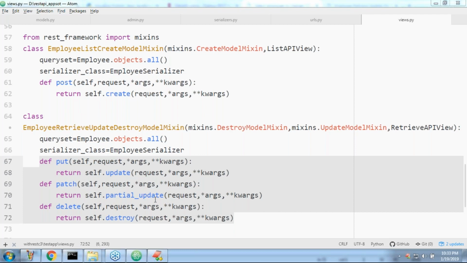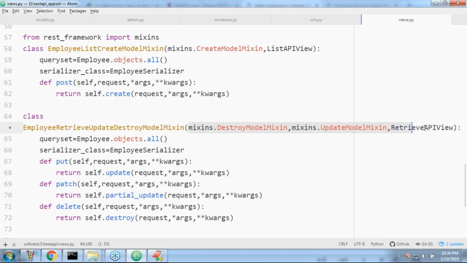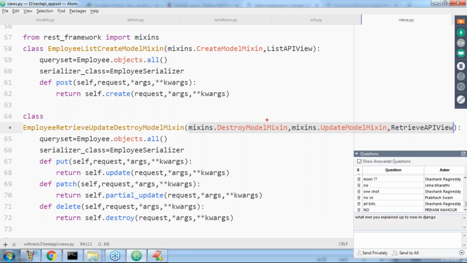No, no. Do you know, with the help of all these things, one special class is provided. What is that special class? ListUpdateDestroyAPIView.